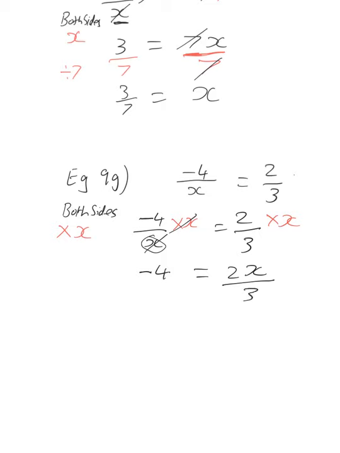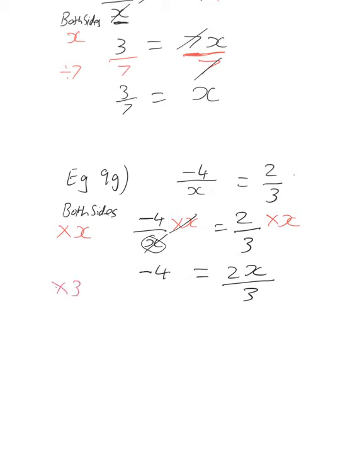Now, again a bit like a multi-step question from earlier, what's happening to the x? It's being multiplied by 2 and then divided by 3. So first of all, we will try to eliminate the divide by 3 by multiplying by 3 on both sides.